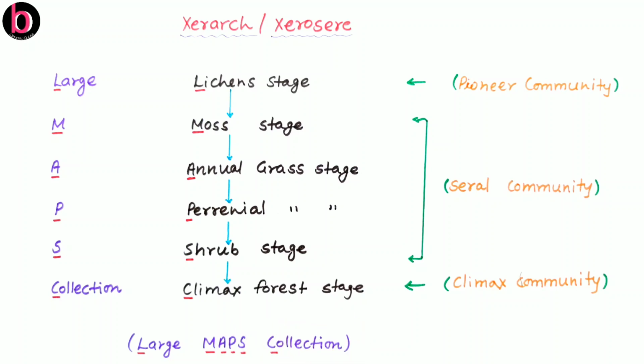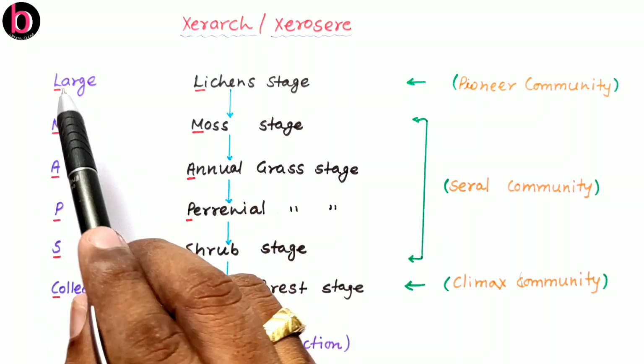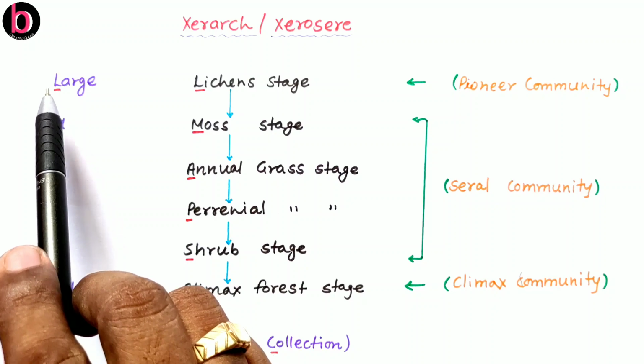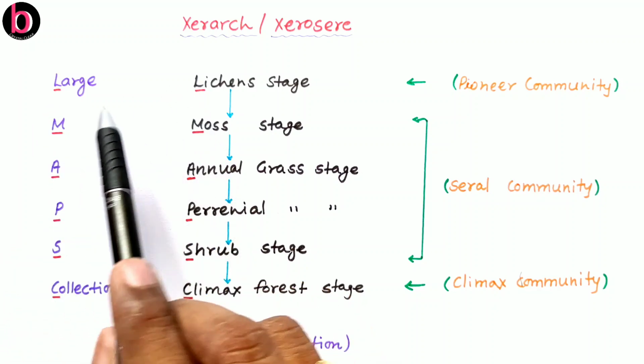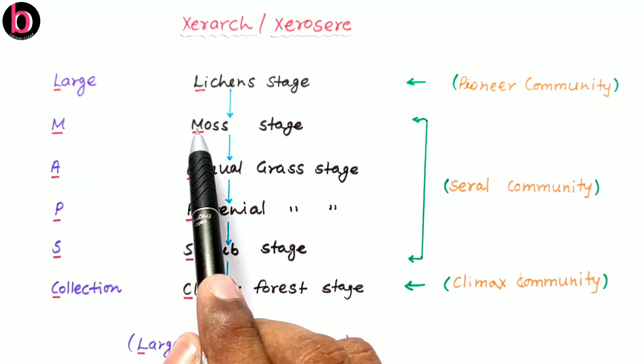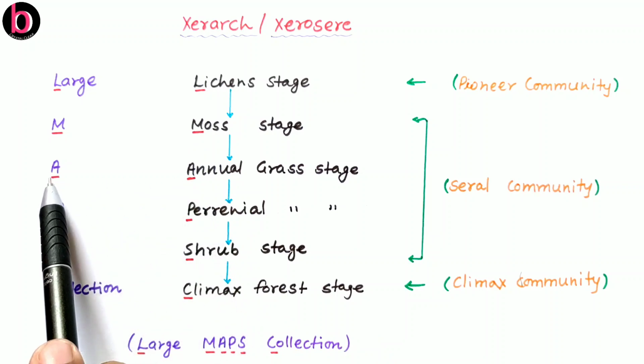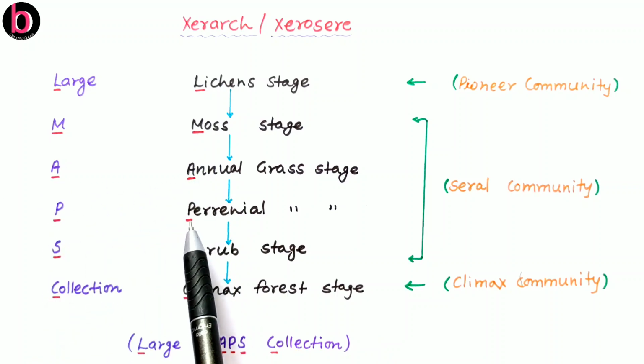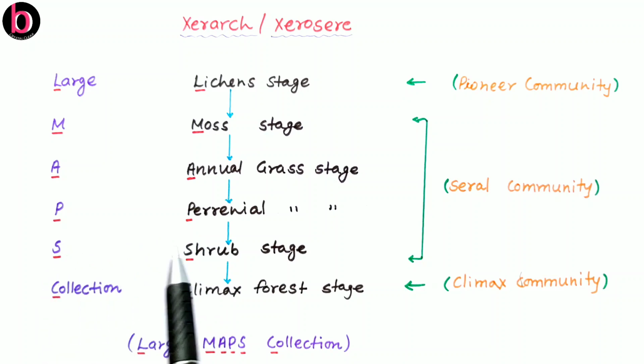Now about the trick. So this is: large maps collection. Here this is given for each stage. Large, L for lichens, M for moss, A that is about annual, P that is about perennial, S, this is about shrub stage, and collection, C is about climax stage. So large maps collection. By this trick, you can easily memorize all these steps.